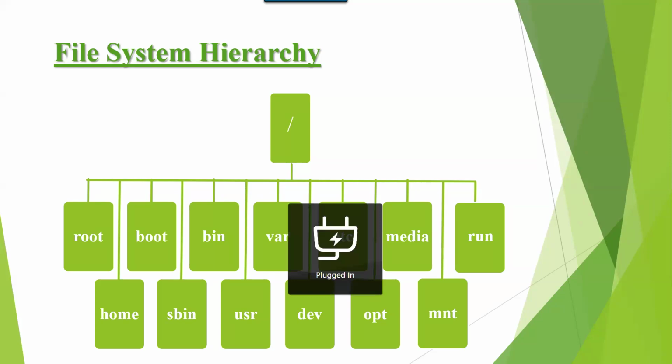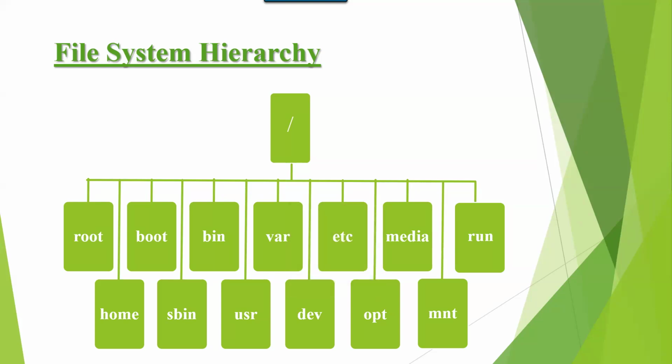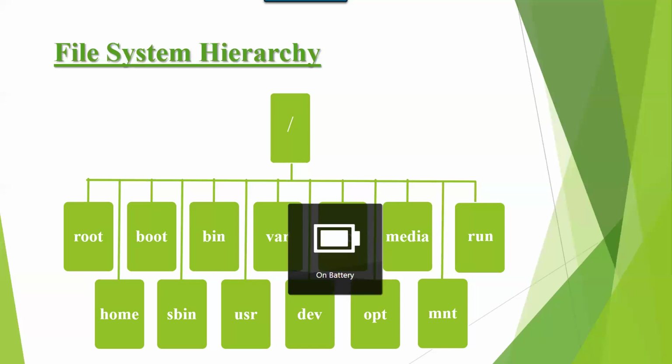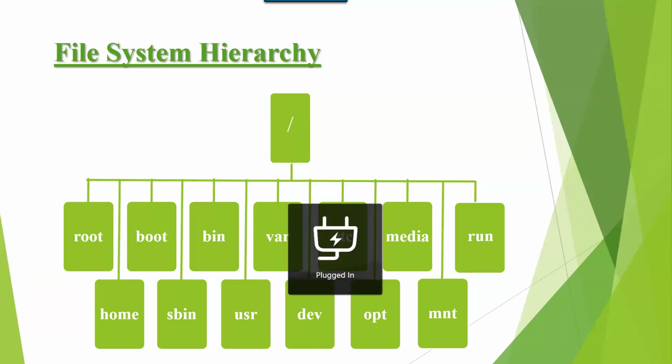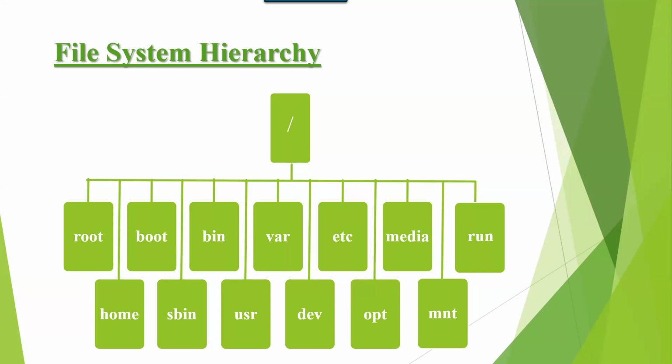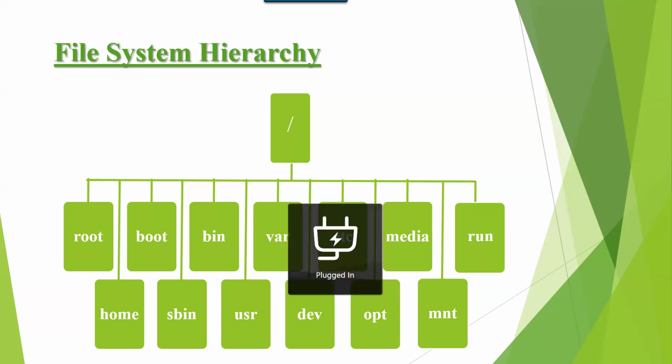So these are the default directories we have in Linux. I'm repeating all the directories. Forward slash is the parent directory or top level directory in Linux. Forward slash is similar to C drive in Windows. It contains subdirectories. Directory means folder. The first subdirectory under forward slash is root. Root is the home directory for the super user.